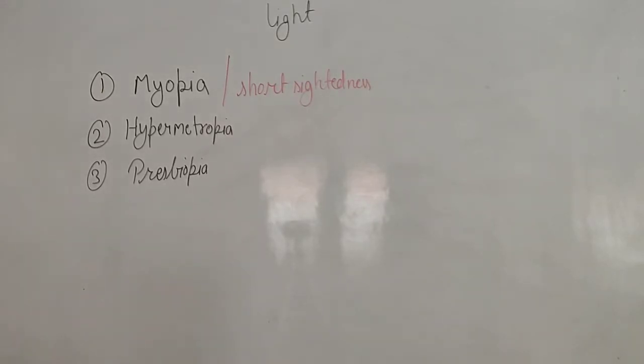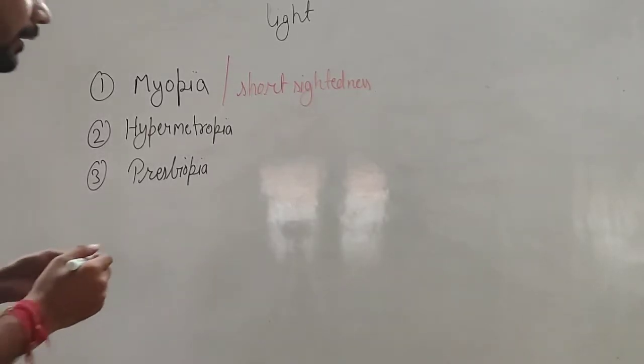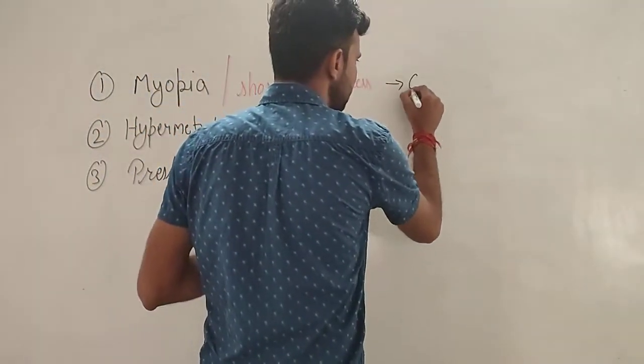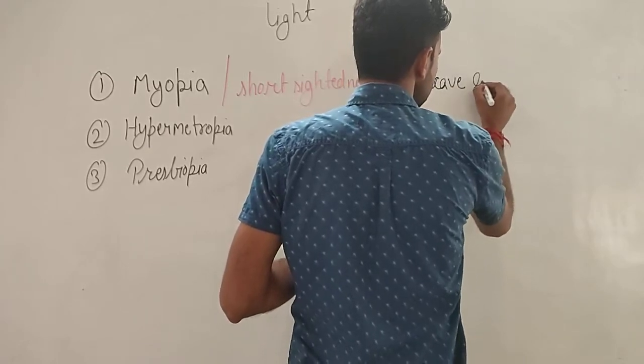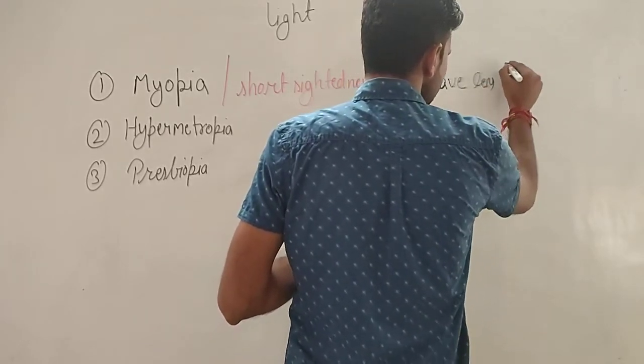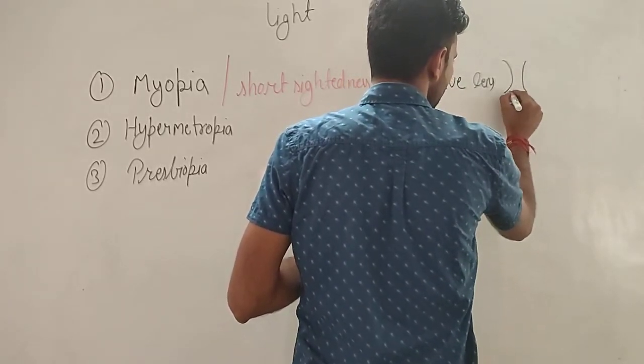Myopia is a defect in which a person cannot see far objects but can clearly see nearby objects, and this defect can be corrected by using a concave lens. Concave lens, और concave lens का ये हमारे पास डायग्राम होता है.